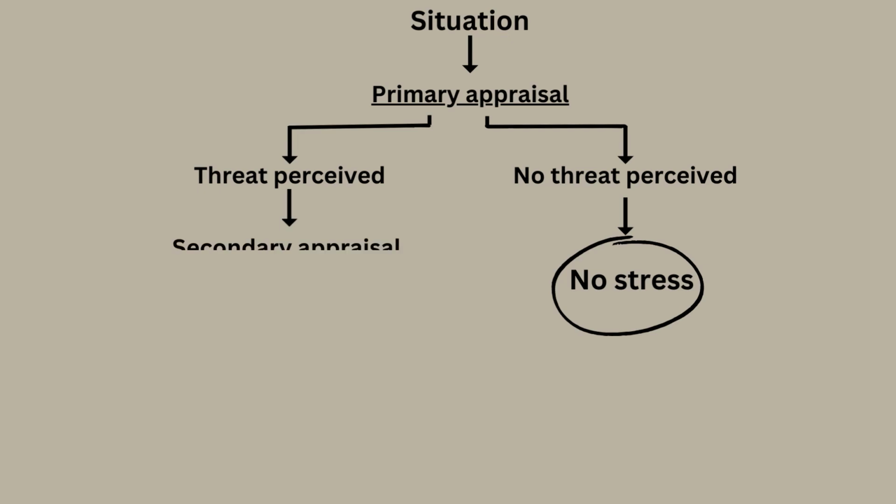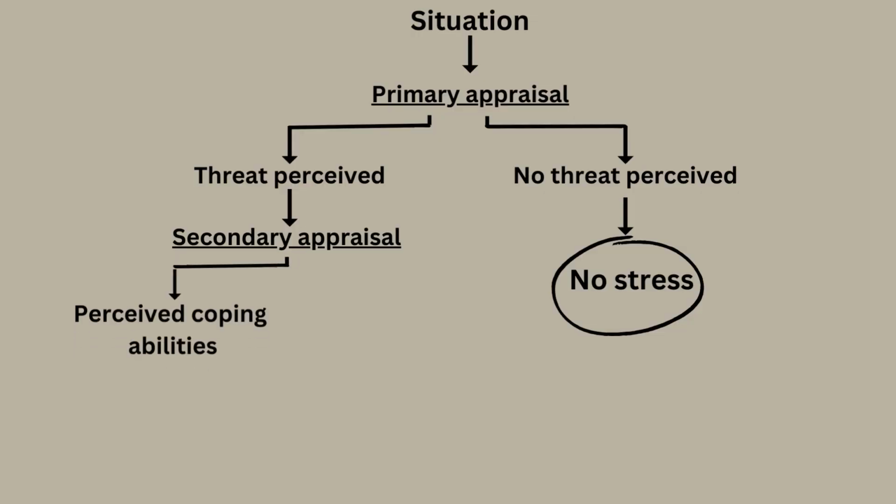Whether we do experience stress or mastery from our primary appraisals depends entirely on our secondary appraisal. Secondary appraisal is where we assess our own abilities to cope with the situation that we found stressful during the primary appraisal. Secondary appraisal can be divided into two main dimensions: the coping potential and control. So these can either be internal in the form of our own coping strategies, our determination, and our resilience, or they can be external, for example, our financial means to cope, or the support from our friends and family.